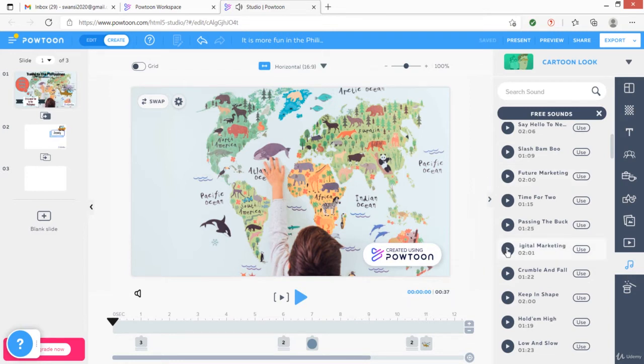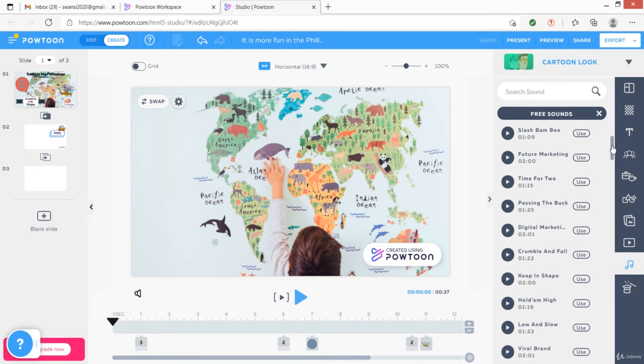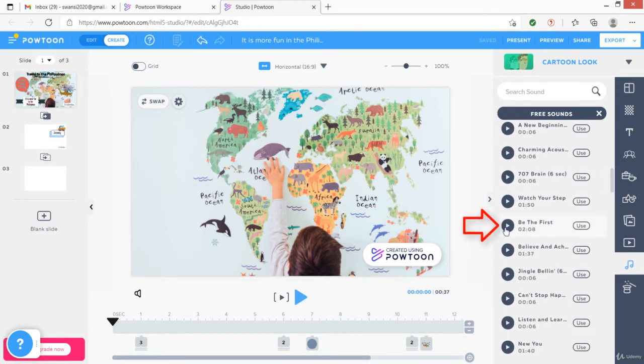And next, let me sample this one. Sounds good too. Stop. And let me keep scrolling down the page. And I'm going to sample this one. Like it. So I am going to click on the use button.